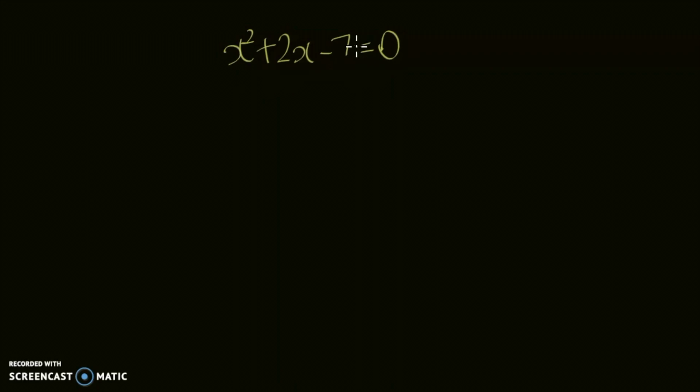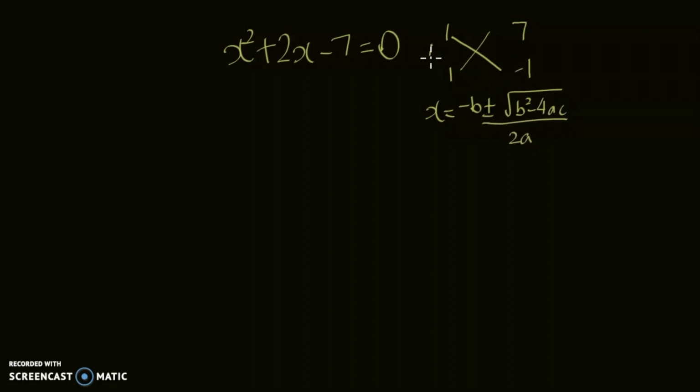So the first thing we do is to see whether we can do ordinary factorization to get the answer for this. So as you can see, I'm going to try a cross here. 1, 1, 7, minus 1. Nope. This cannot be factorized using the cross method. So we can't find the solution using the cross method. The second solution would obviously be to use the quadratic formula. x equals minus b plus minus square root of b squared minus 4ac over 2a, in case you forgot.